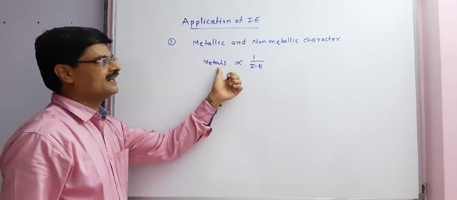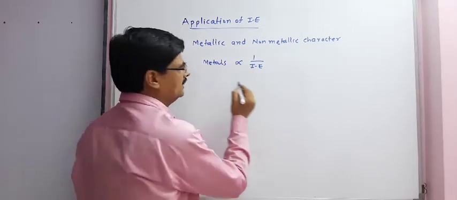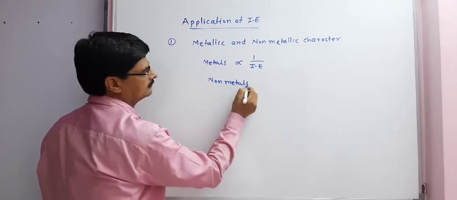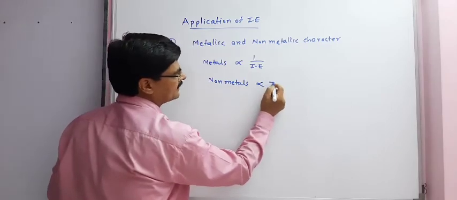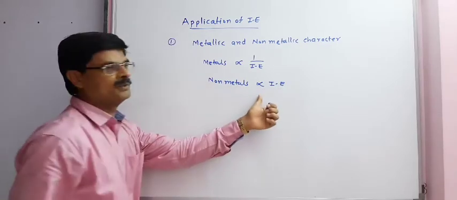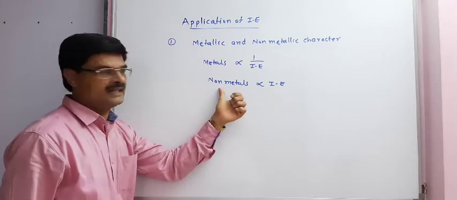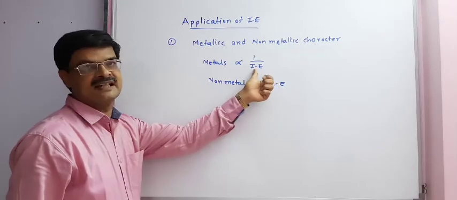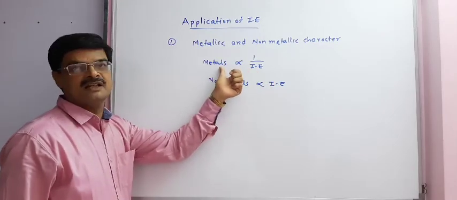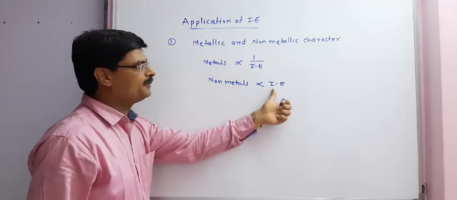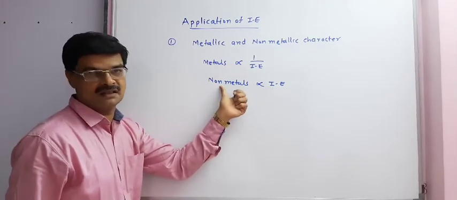For metals, it is inversely proportional, and for non-metals, ionization enthalpy is directly proportional. Means the more the ionization enthalpy, it is non-metal, and the less the ionization enthalpy, it is metal. It means removal of electron from metals is easy and removal of electron from non-metals is tough.